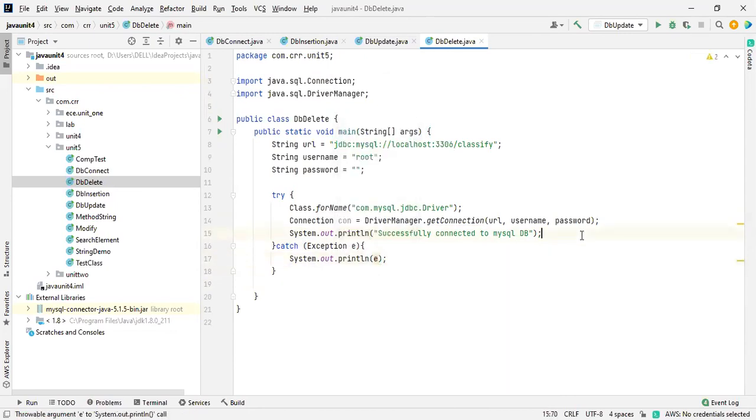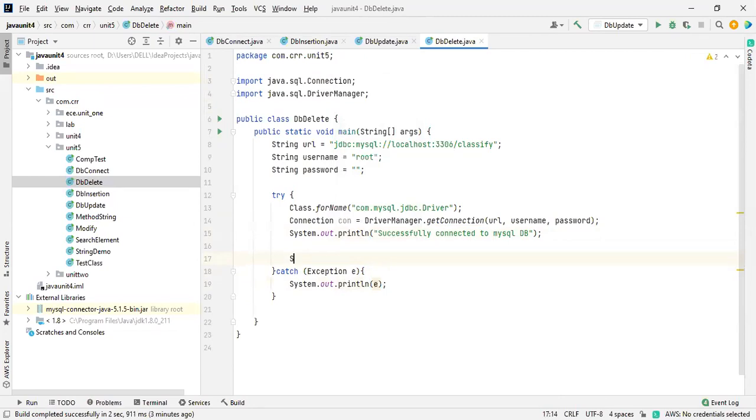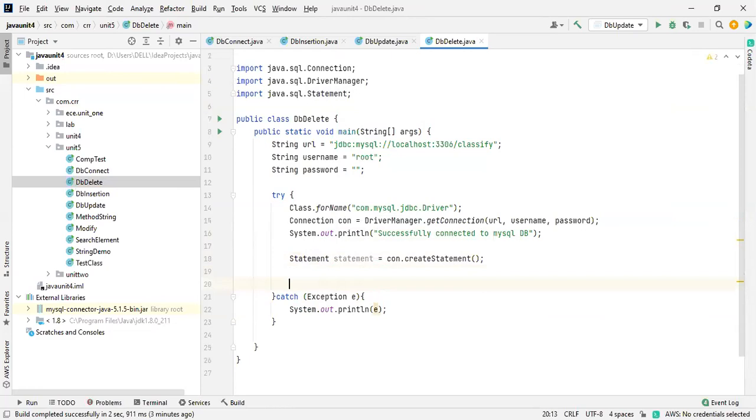Okay, good. I need a statement for the deletion purpose. Sorry, again I got a string. Statement. Sorry, I need to take a connection, right? Connection.createStatement. Okay, this is a common thing. Now I'm going to delete the data. Delete a record. How are we going to do that? These things are all common.